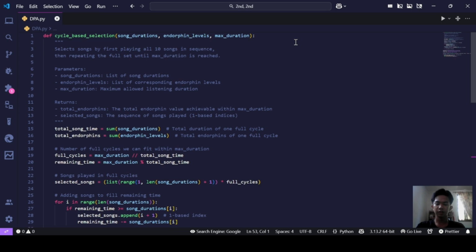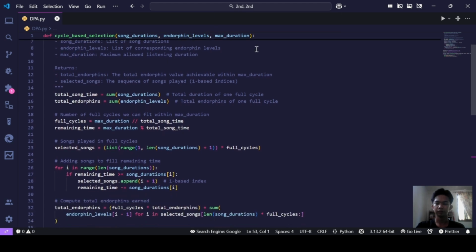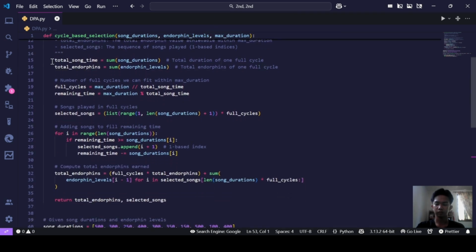So the function cycle-based selection takes three inputs: song duration, endorphin level, and max duration. First, we calculate the total time for one full cycle of songs and the total endorphins generated in that cycle.